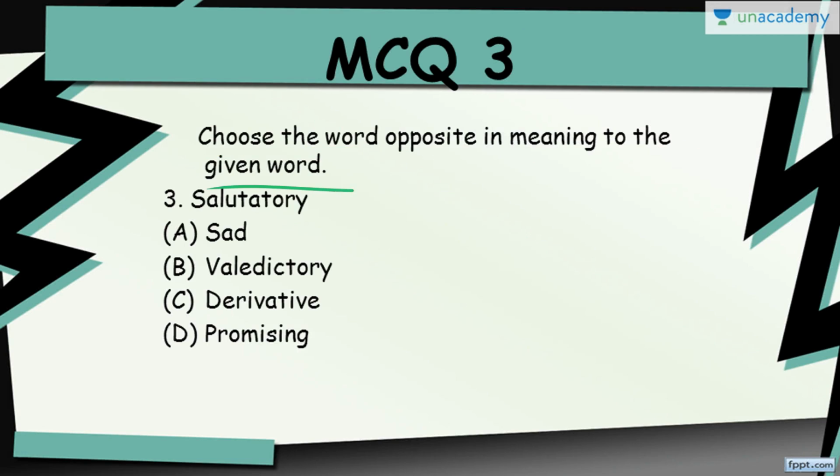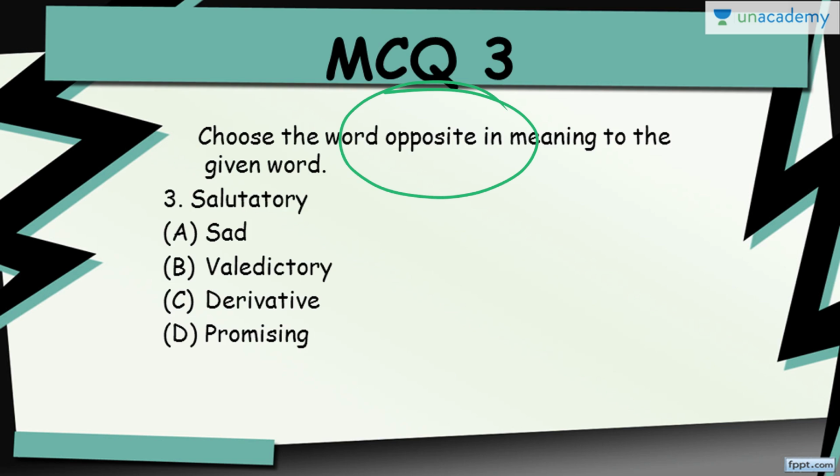Choose the word opposite in meaning to the given word. Circle the word opposite because you might forget things. It usually happens with me also, that whenever I'm solving the MCQs, I usually miss out this thing. Whenever it is given to find out the incorrect option, I usually end up marking the correct one. Whenever it is given find which is not, I usually find which is. So do not end up making these kinds of flaws. I have done them and now I'm improving.